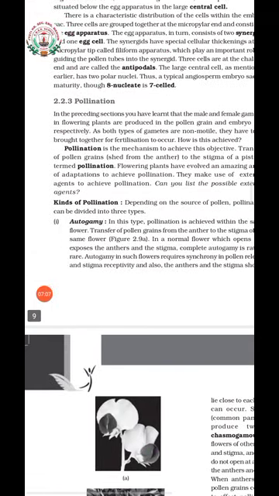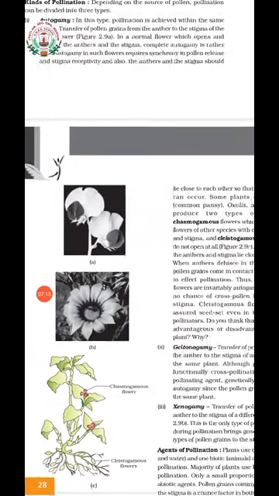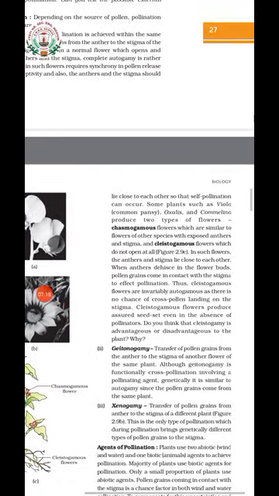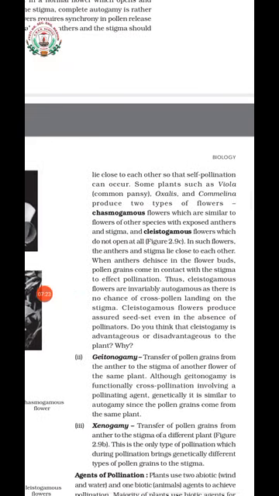On the basis of what? On the basis of the source of pollen. So they are autogamy, geitonogamy and xenogamy. And we have also discussed chasmogamous flowers and cleistogamous flowers. The difference between them: chasmogamous flowers open, with their anthers and stigma exposed, and cleistogamous flowers are those which do not open at all. Understood? And examples are there, for example, Viola, Oxalis, Commelina, etc.